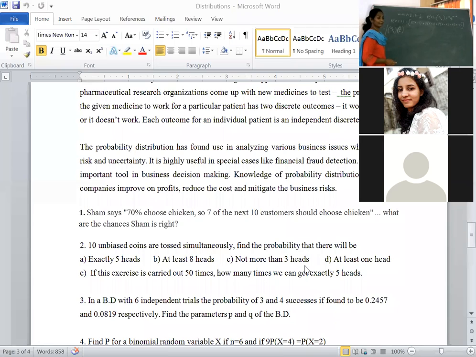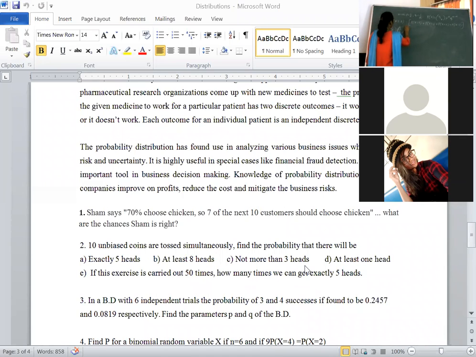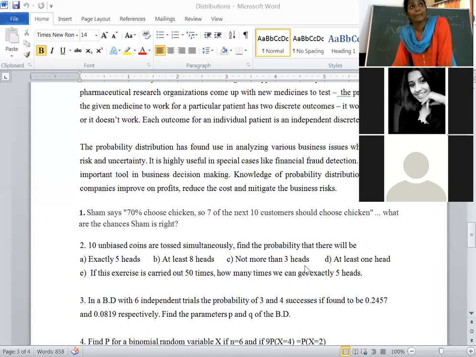Is it visible? Pooja, is it visible? Hello ma'am, it is blurry. Ma'am, because of the problem light is coming and going. That's why it's a problem.